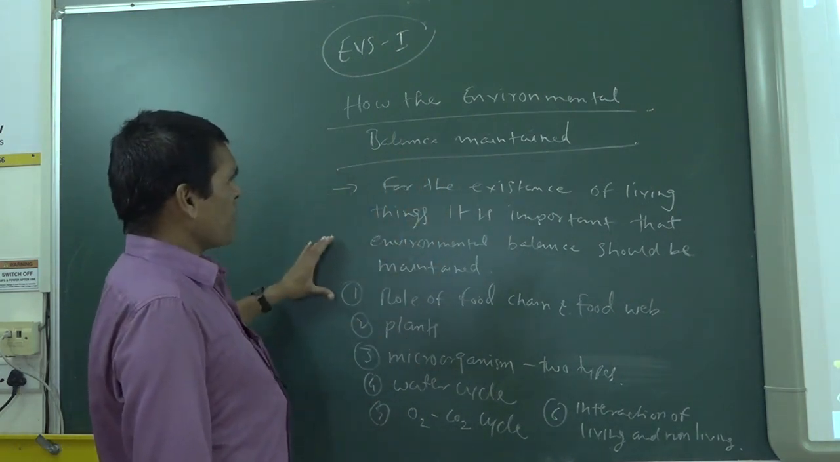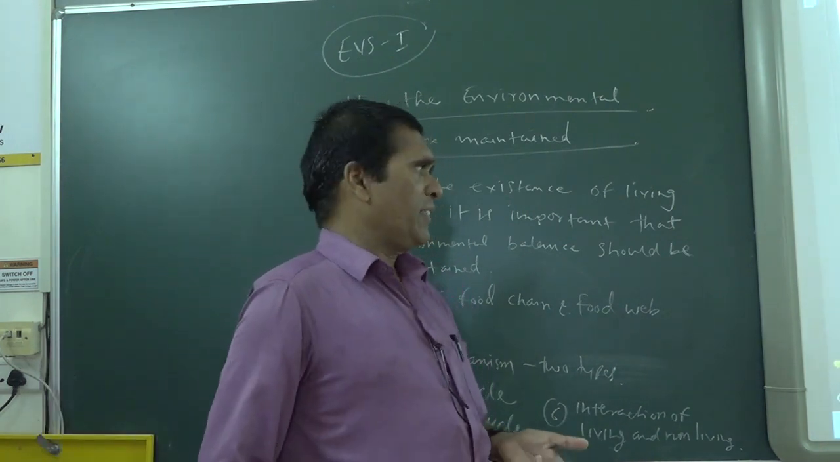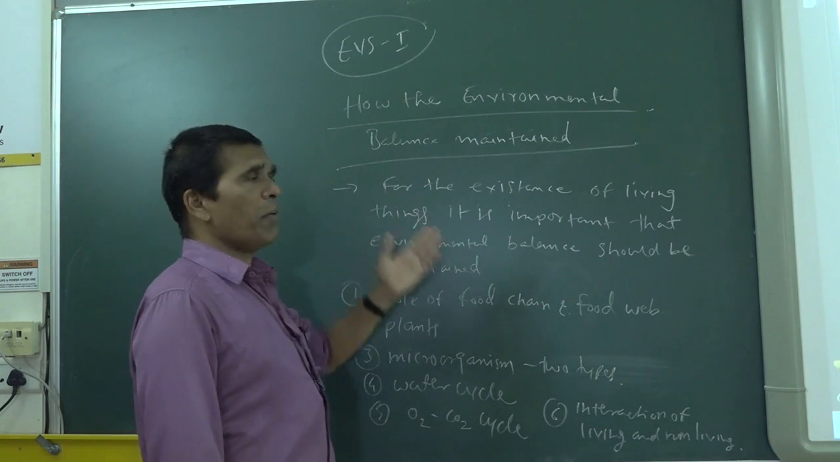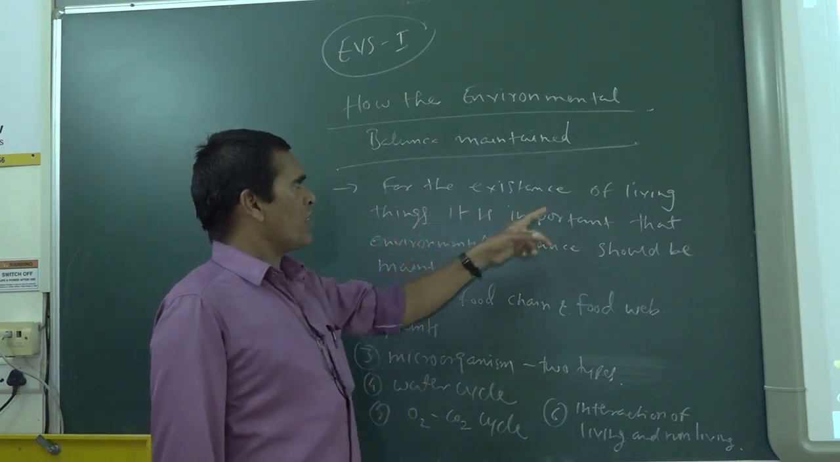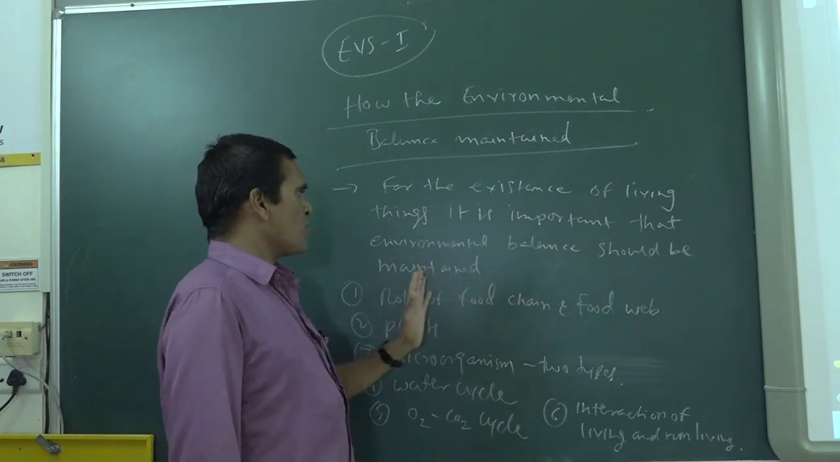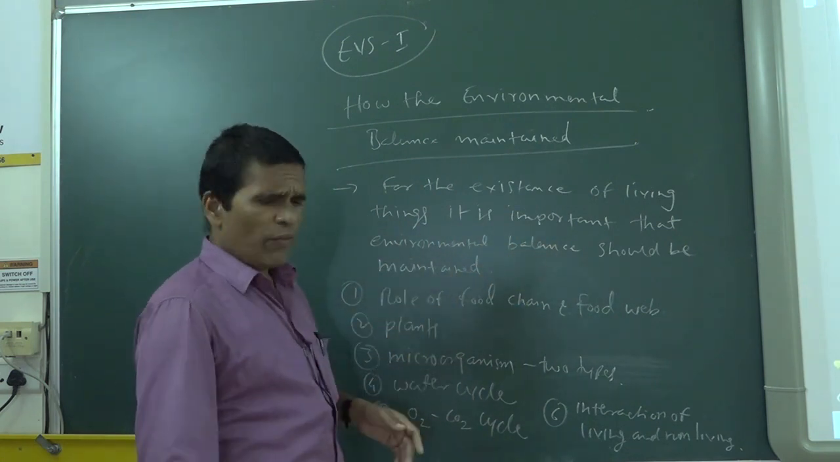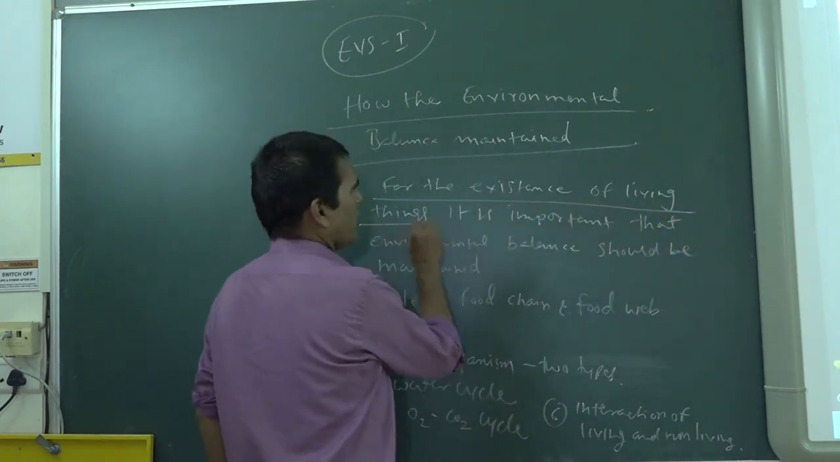These are the topics. First, for what purpose environmental balance is needed, and naturally how the environment is balanced. We should know that for the existence of living things, it is important that the environmental balance should be maintained. What? For the existence of the living things.